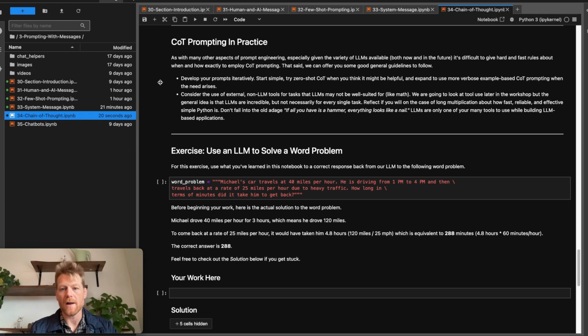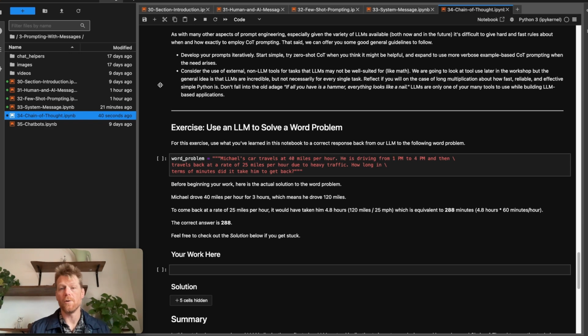Start simple, try zero-shot chain of thought to begin with because it's just so easy and it's so powerful. And then if chain of thought prompting or zero-shot chain of thought prompting isn't working well for you, consider expanding and using more verbose examples like we did earlier in the notebook. And also, we're going to talk about this in a following section, but for tasks where you're finding the large language model isn't particularly well suited, right? For example, math, especially if we get more complicated than 3-digit multiplication in this case, you really might consider the use of external non-large language model tools for tasks that large language models may not be well suited for, right?